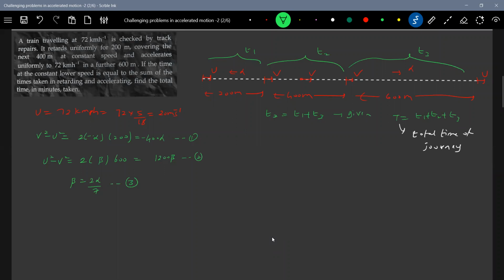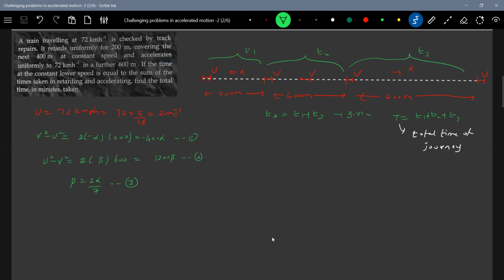Okay, so next again, what are the equations we can write further? T2 equal to T1 plus T3.